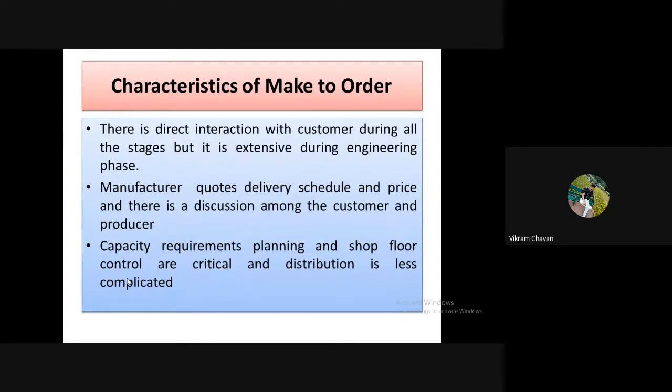We can say that the discussion is always fruitful between the customer and the producer. The customer wants to negotiate the price. The customer wants to negotiate the delivery schedule. So there is a discussion or negotiation between the customer and producer.